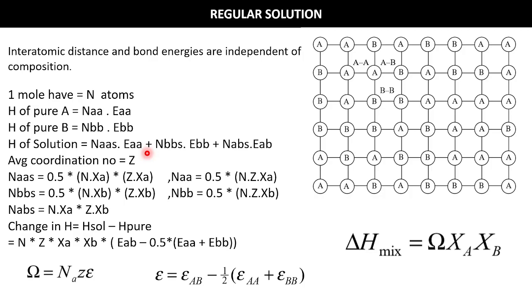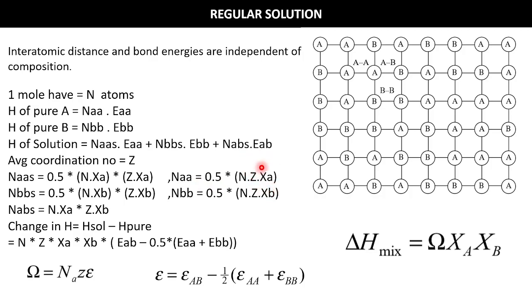Now 1 mole has Avogadro number of atoms, that is capital N, and if we have a regular solution model, then definitely there will be some AA bonds, some AB bonds, some BB bonds in the solution. So we have an atom which is surrounded by some other atoms, and the number is nothing but the coordination number, that is assumed as Z, and this is the average coordination number. Locally it can vary, but overall we have found that the average coordination number is Z. The number of AA bond in pure A material will be